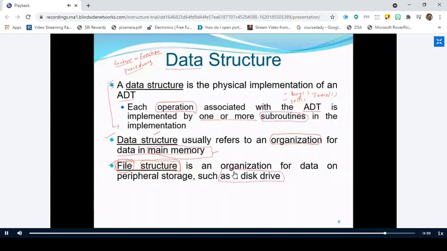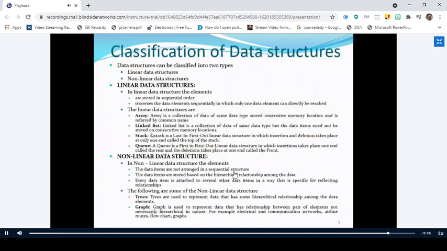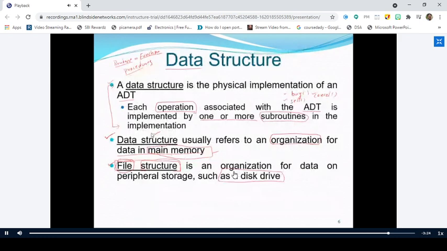In today's class, let me have a quick recap of what we have learned. We have gone through the syllabus part. We got some idea on what topics are there in each and every unit. Then we started our discussion on abstract data type. An abstract data type is a logical description of data and the operations without regard to how they are implemented. We know what data is there, but we don't know how the operations are implemented. That is called abstract data type.